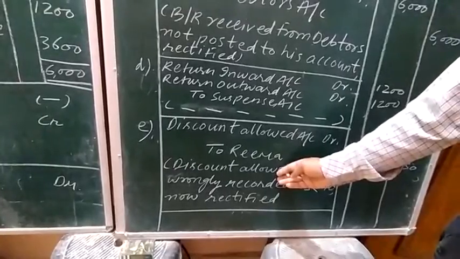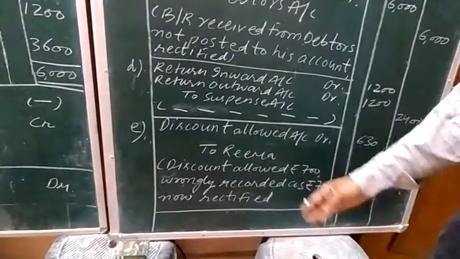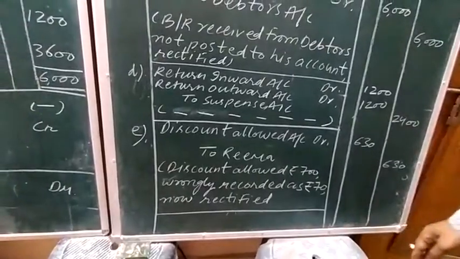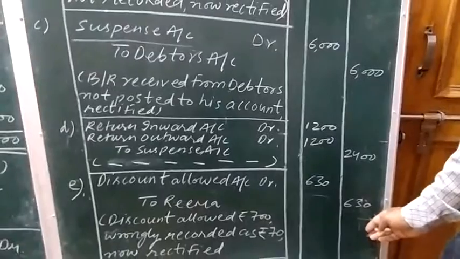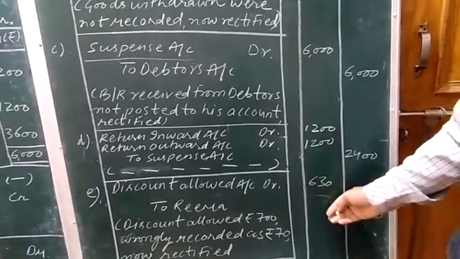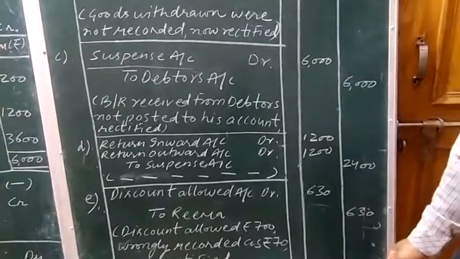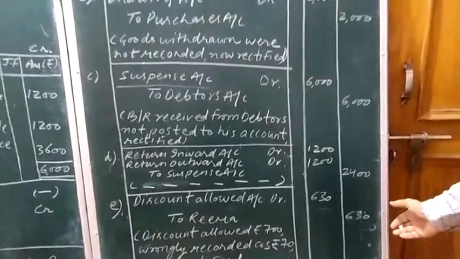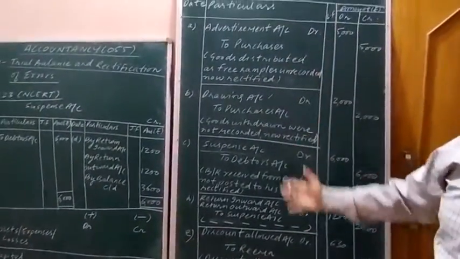Whenever debtor as an asset decreases, it is shown on the credit side, and hence Rima is shown on the credit side here. Okay, the amount to be written here is the undercasted amount. Here undercasted amount is 630. In place of 700 we wrote 70 rupees. So how much amount was undercasted? 630 rupees. Okay, right.